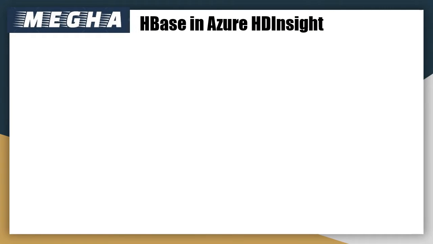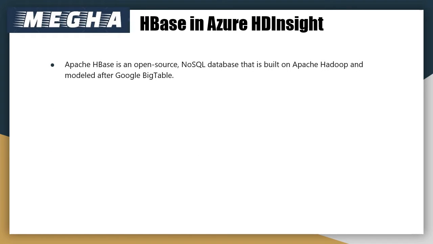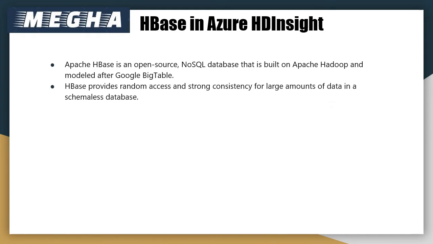HBase in Azure HDInsight. Apache HBase is an open source NoSQL database that is built on Apache Hadoop and modeled after Google Bigtable. HBase provides random access and strong consistency for large amounts of data in a schemaless database. The database is organized by column families.